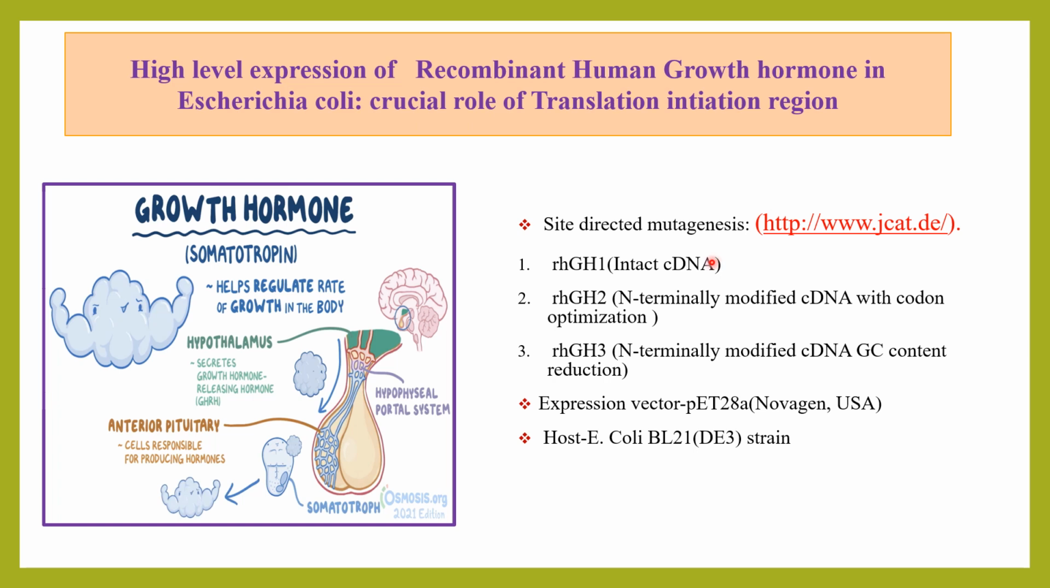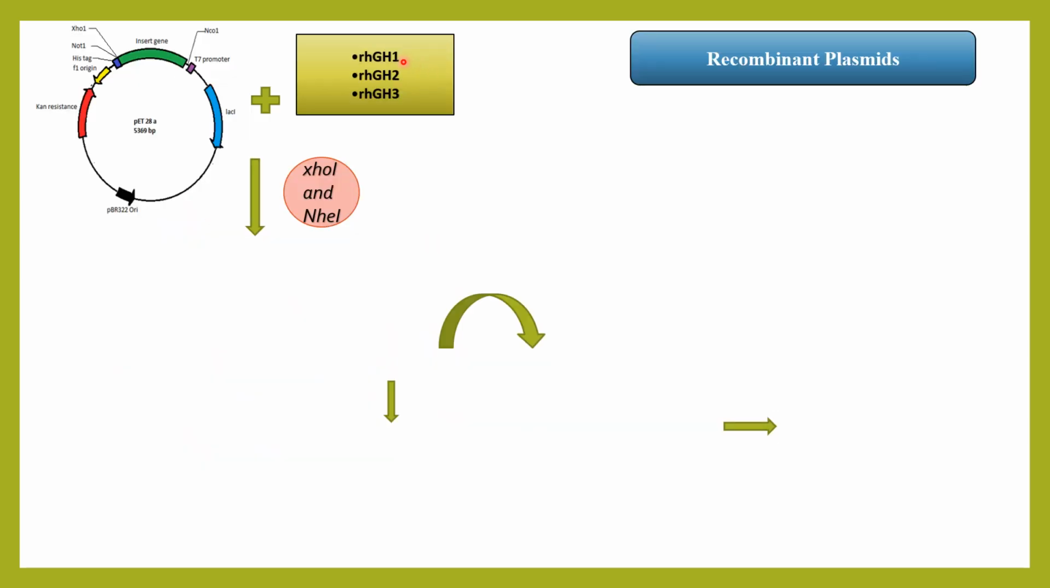In this study, a total of 3 approaches are used. First one is the intact cDNA. Second one is the codon optimization at internal region of the growth hormone. Third one is the GC content reduction at internal region of the growth hormone. These 3 modified constructs are ligated with the expression vector and then inserted into the host E. coli. Template vector and 2 constructs from the mutagenesis process are ligated with the expression vector PET28A using the digestion